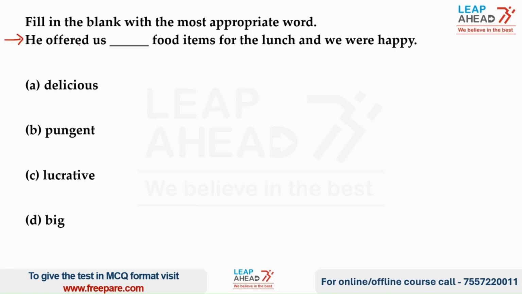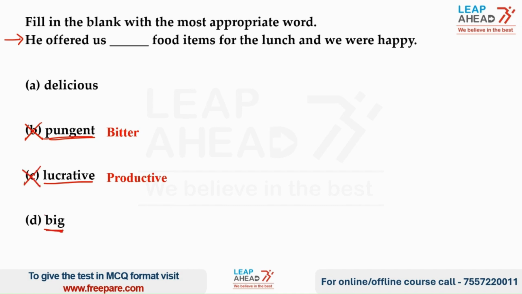In this question, the sentence reads, he offered us dash food items for the lunch and we were happy. Let us now explore the options. Coming to option B, which is pungent. The word pungent refers to something which is bitter or salty. So we can eliminate option B. Coming to option C, which is lucrative. Now, lucrative refers to something which is profitable or fruitful. So we can eliminate option C as well.